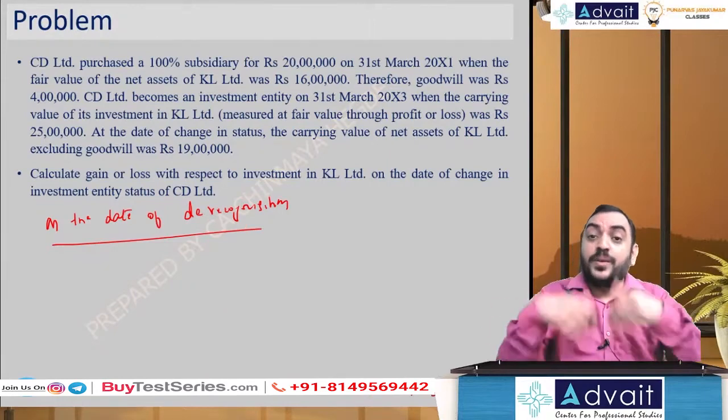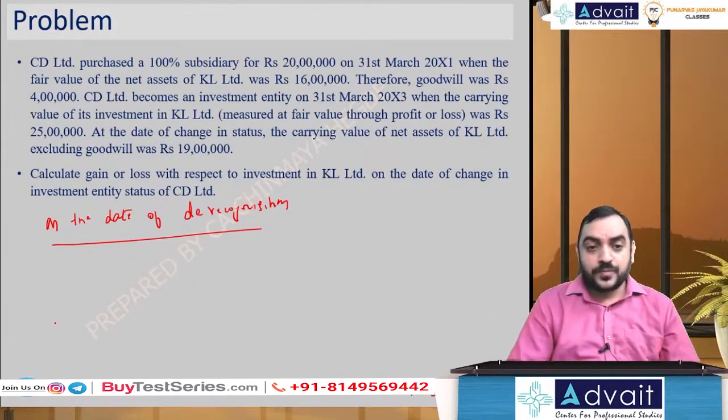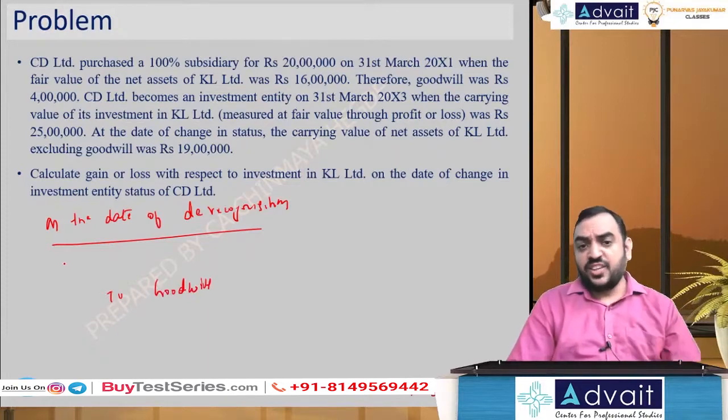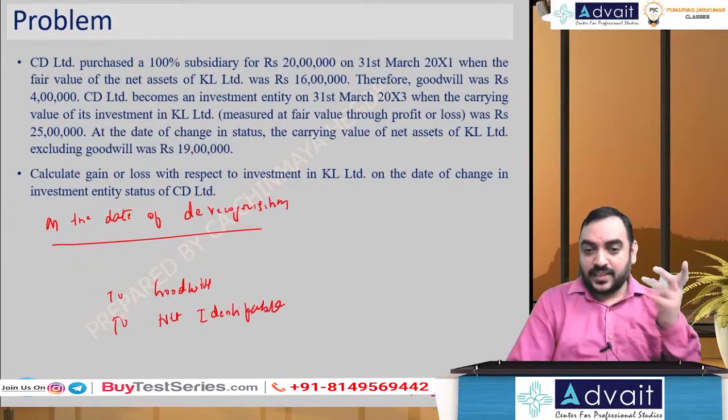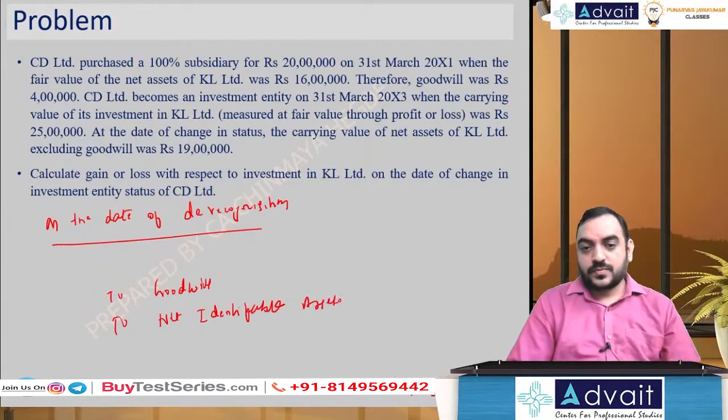So consolidation should not be done. So goodwill, you credit, reverse the goodwill. NCI, if any, you debit. To net identifiable assets, you derecognize. Okay, you take it out.